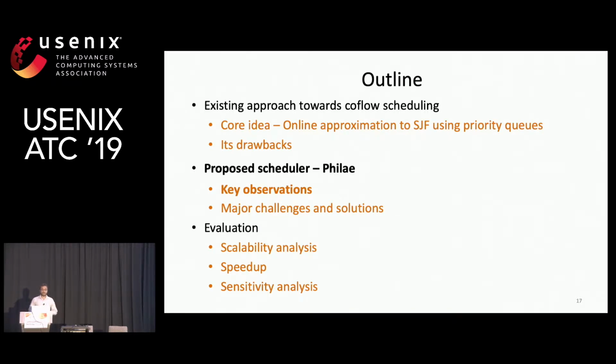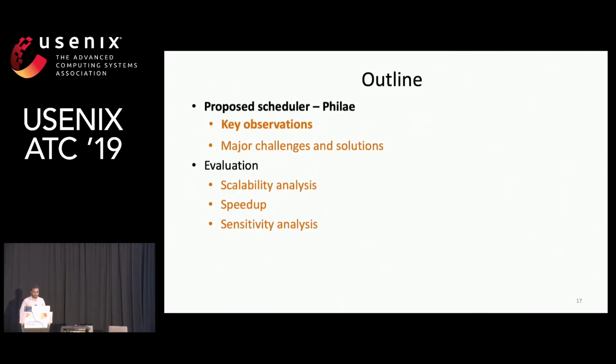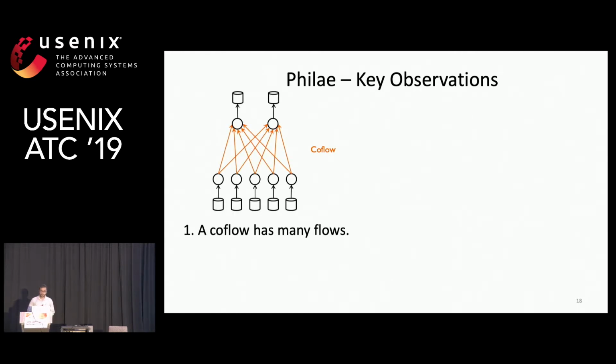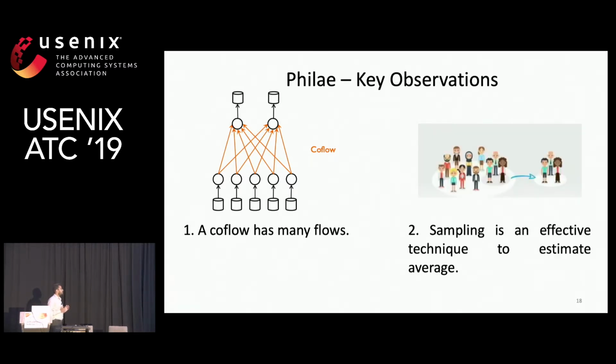So in this paper, we propose a new online coflow scheduler, Fillet, which uses a novel approach for learning coflow sizes online, which overcomes the two previous drawbacks I described. Let's look at the details of the observation. So Fillet's design is motivated by the following two key observations. The first one is that a coflow has many flows. And second, sampling is an effective technique to estimate an average.